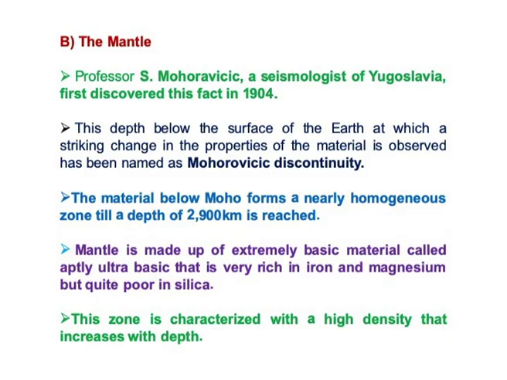The depth below the surface of the earth at which a striking change in the properties of material is observed has been named the Mohorovicic discontinuity, because he found that. The mantle below the Moho forms a nearly homogeneous zone, occupying approximately 2900 kilometers.